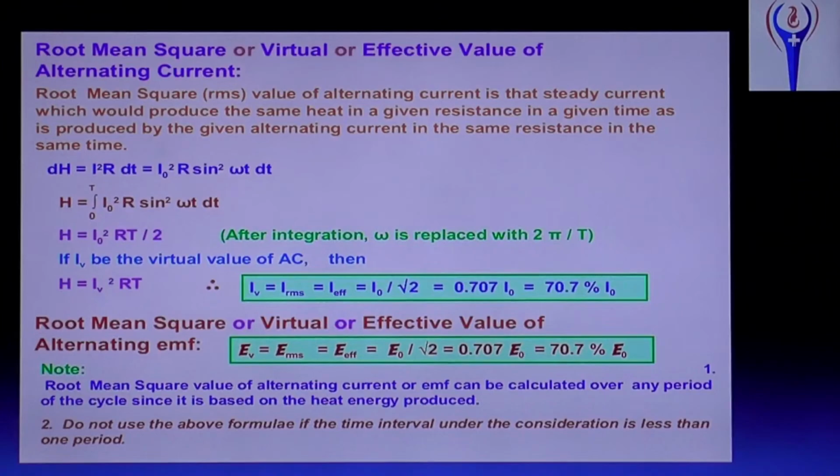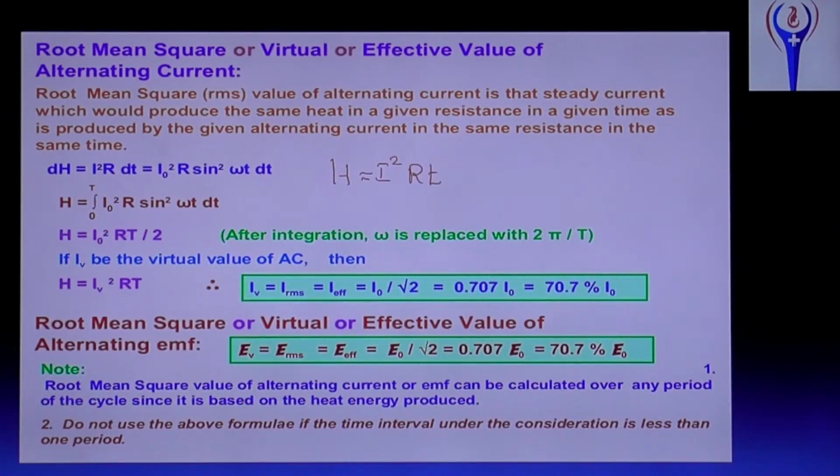And the RMS value, or effective value or virtual value, it has different names, is the steady current which would produce the same heat in a given resistance in a given time as is produced by the alternating current in the same resistance in the same time. It will be compared with the heat energy, and that is Joule's law of heating. dH equal to I square R T, that is Joule's law of heating, H equal to I square R T.